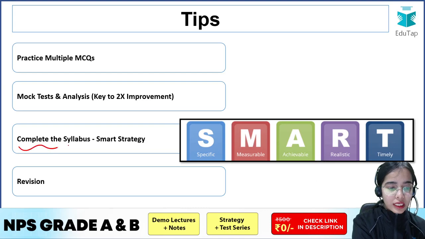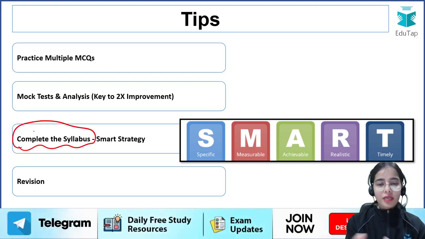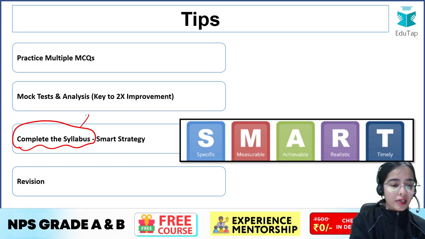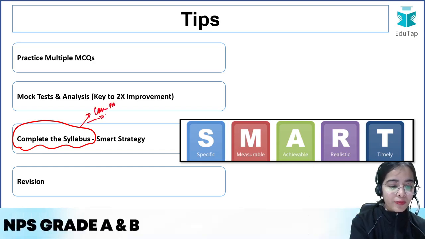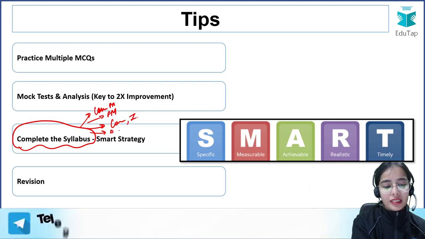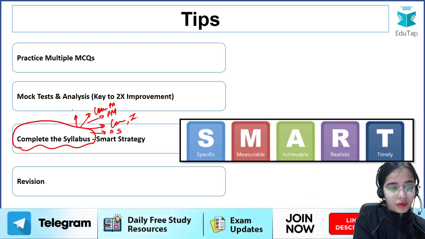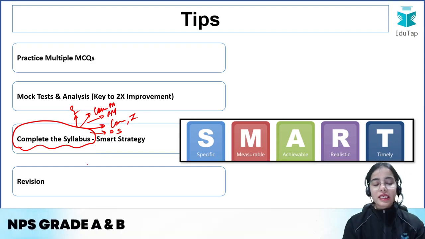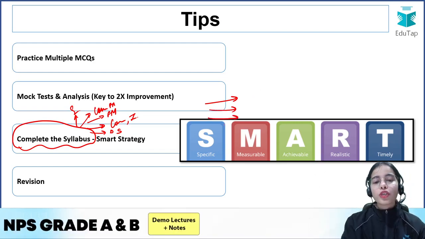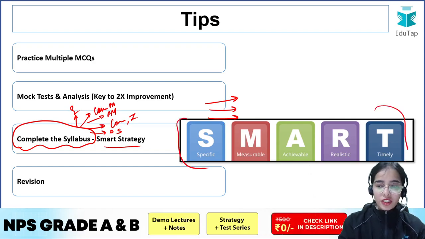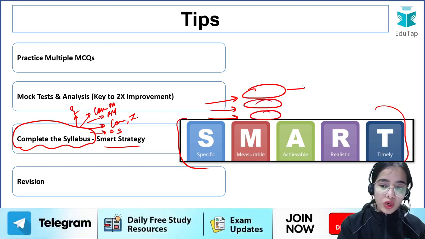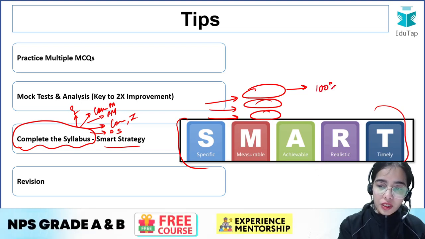So see, right now I am expecting that most of your syllabus, most of your topics and the subjects have been covered. But let's say that we are talking about the subjects like commerce and accountancy, finance management, there is the Companies Act and the Indian Trust Act, data analytics, statistics, there is also the economics. So there are so many of the subjects. Let's say some of the topics are left. So now in these topics what you should be doing, you should be adopting the smart strategy, that okay, these specific topics are left. So right now you are not able to do 100% of these topics.